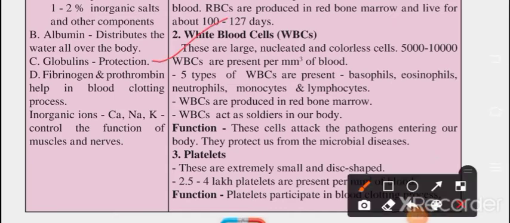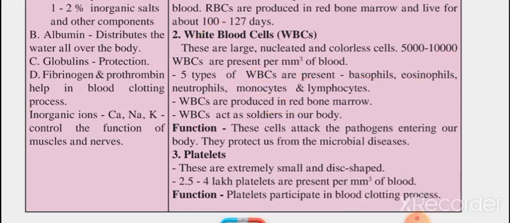White blood cells, which is WBCs, these are large nucleated and colorless cells, and around 5,000 to 10,000 WBCs are present per cubic millimeter of blood. 5 types of WBCs are present: basophils, eosinophils, neutrophils, monocytes and lymphocytes. WBCs are produced in red bone marrow. WBCs are soldiers in our body. If their count goes down, then a lot of problems are created. We feel very weak. There should be an equal count in our body.